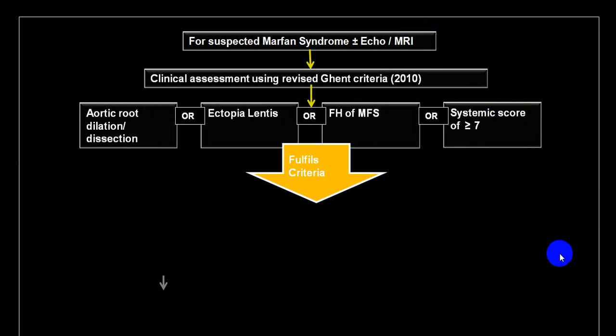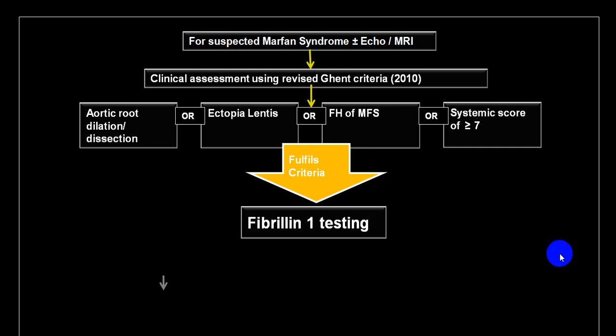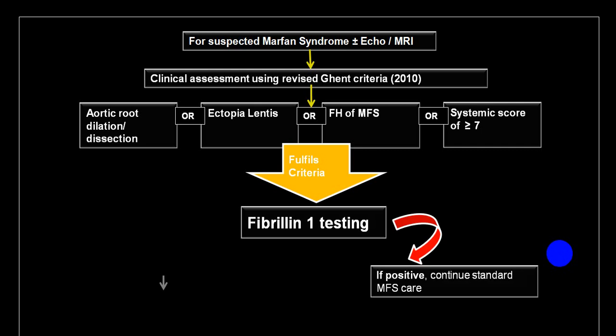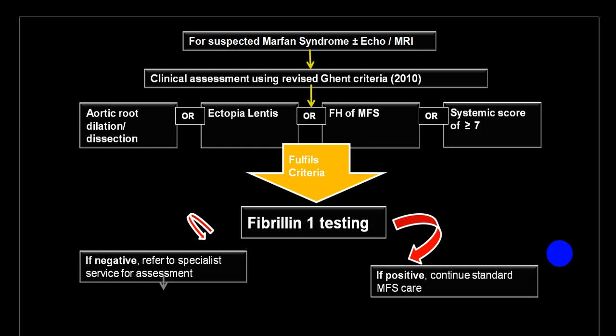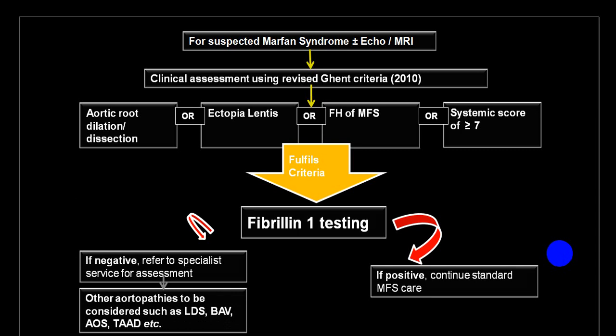If it fulfills the criteria, you can go for genetic study, and if the genetic study is positive, it is straightforward Marfan syndrome. If it is negative, then you can look at different groups and try to identify aortopathies related to that. So you can search for those particular groups.